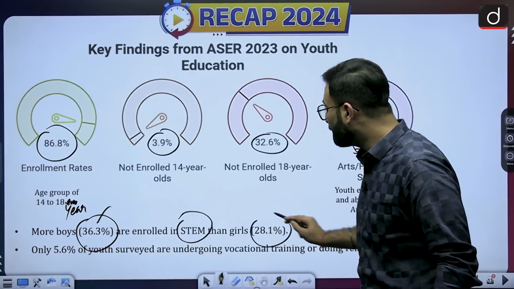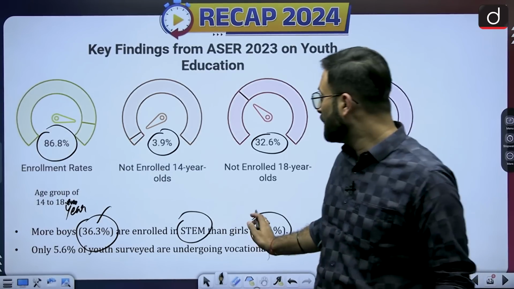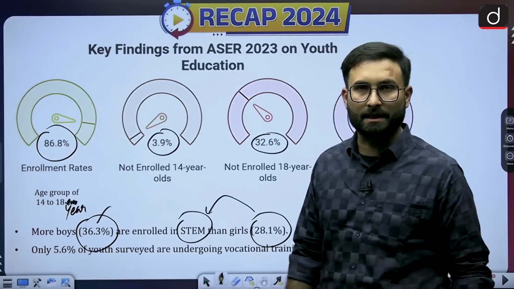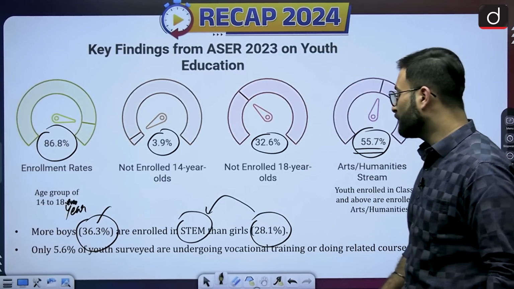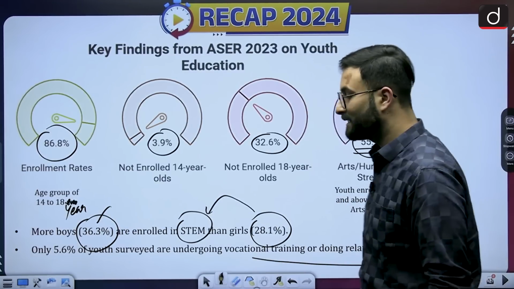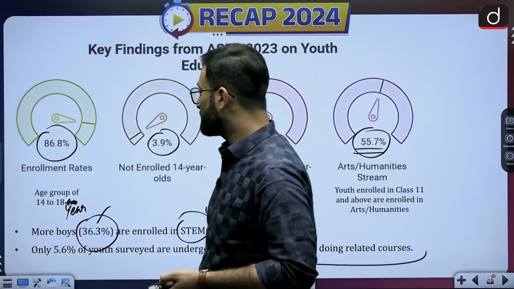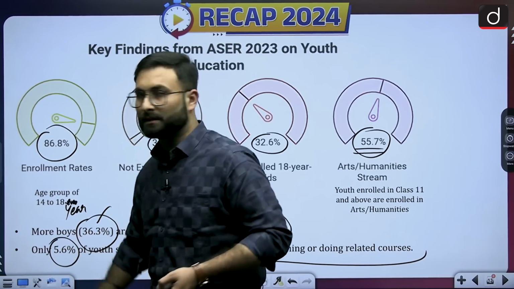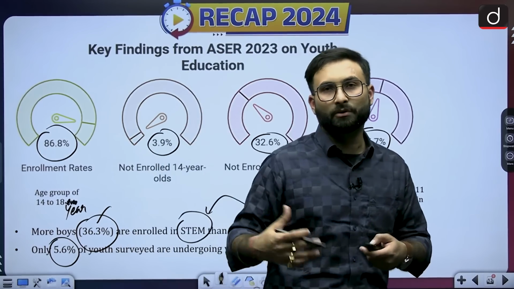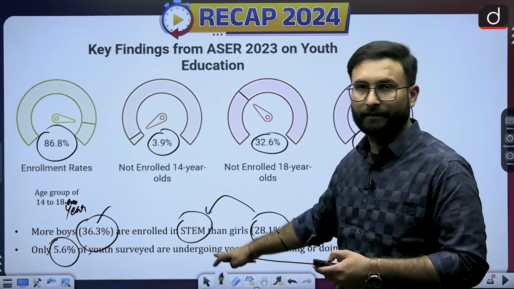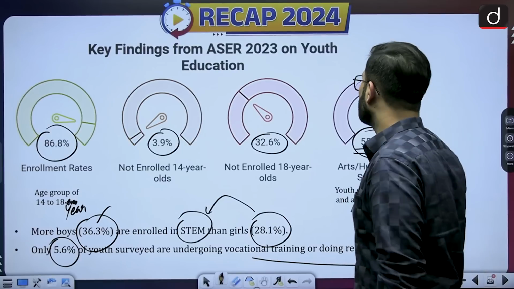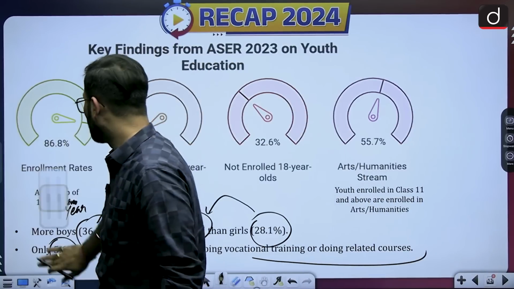Only 28.1% of girls are going into these STEM-related areas. Then only 5.6% of the youth surveyed are undergoing vocational training or any related courses. So basically they are saying that the focus on skill generation or skill training is less, that is 5.6% of the youth surveyed. So these are some of the findings from the ASER report.